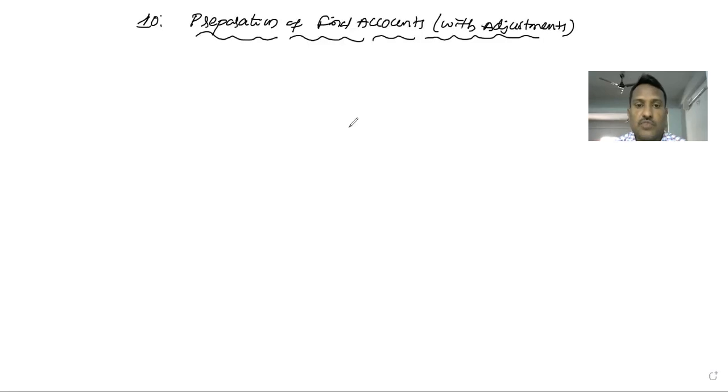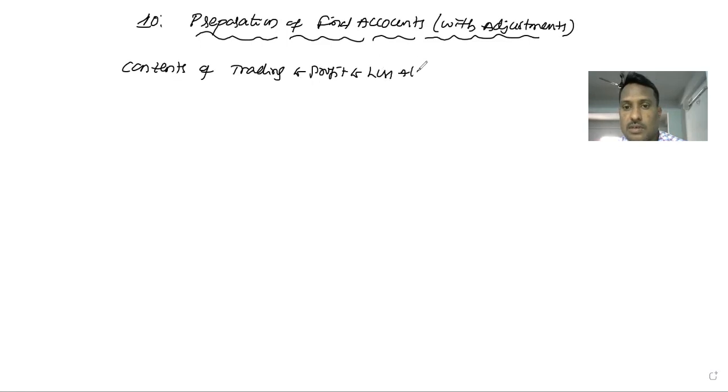Now we are going to discuss in this class what the different stages are and what the contents of the trading and profit and loss account and the balance sheet are. Contents means the proformas: what is the proper information to be recorded in the trading and profit and loss account and in the balance sheet?